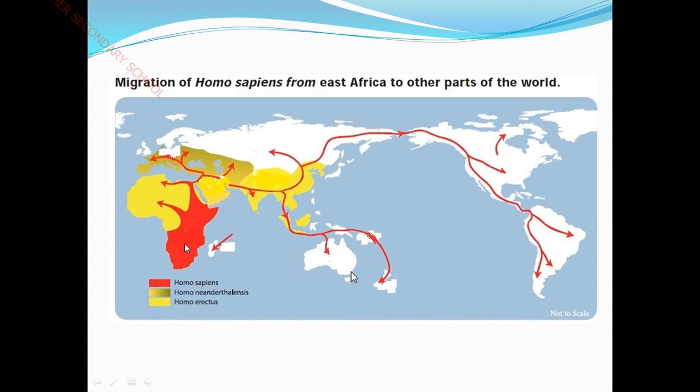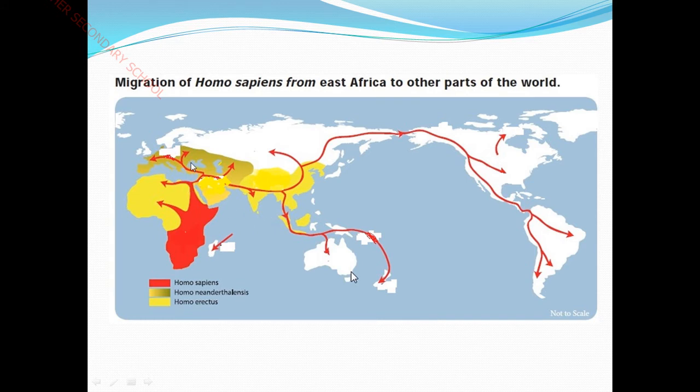Migration. See here, the red color depicts where Homo sapiens were settled. This is called Africa, South Africa, and the northeast part of Africa is also occupied by Homo sapiens. And here, Homo Neanderthals used to live in the European continent. And here, see the Homo erectus. Homo erectus also used to live in the Asian continent: India, Russia, China. This is Myanmar. Okay, children?